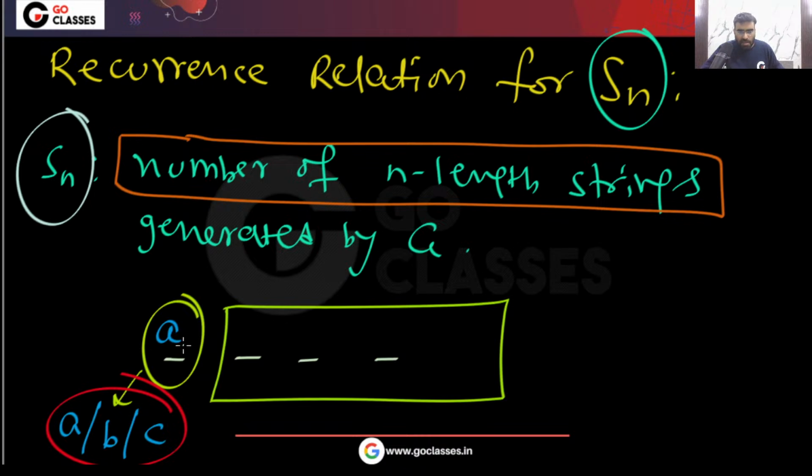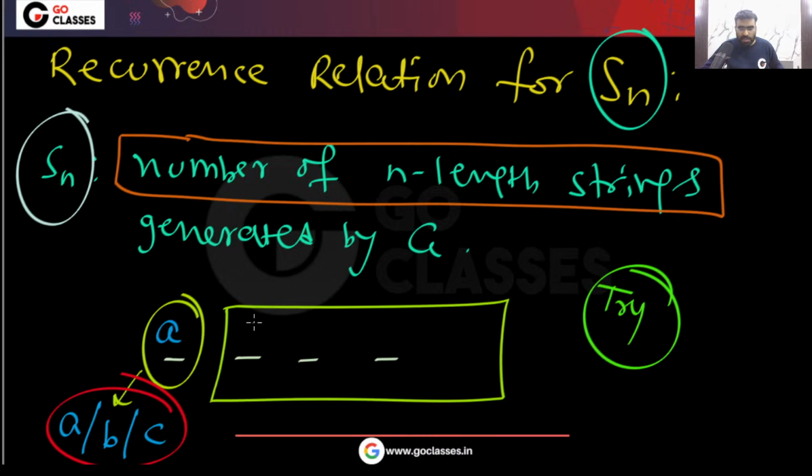For the first position, I can put either A or B or C. If I put A here, then I can only put B or C, nothing else. Maybe you can think about it.